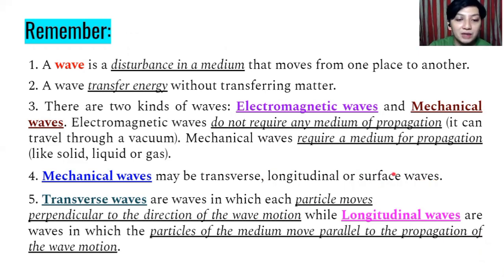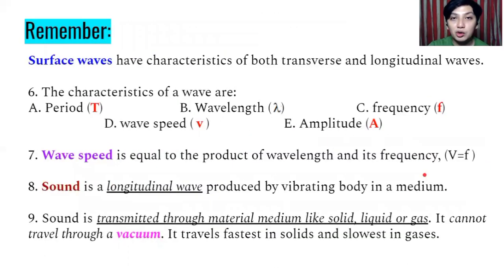Number five, transverse waves are waves in which each particle moves perpendicular to the direction of the wave motion, while longitudinal waves are waves in which the particles of the medium move parallel to the propagation of the wave motion as well. And also, surface waves have characteristics of both transverse and longitudinal waves.